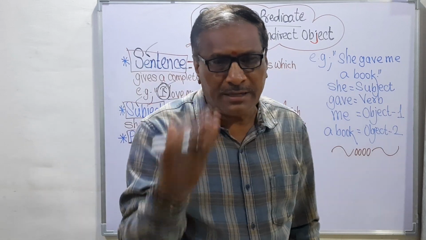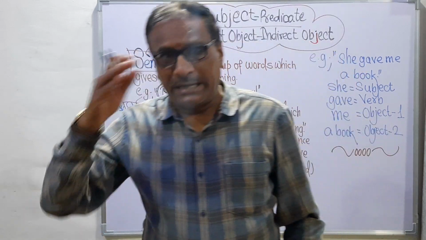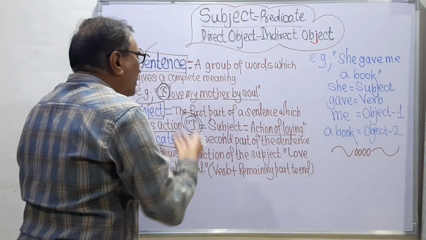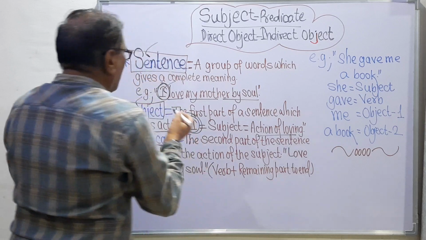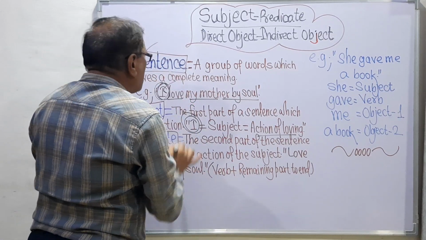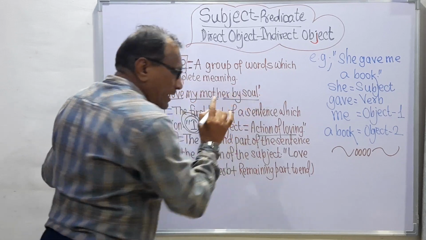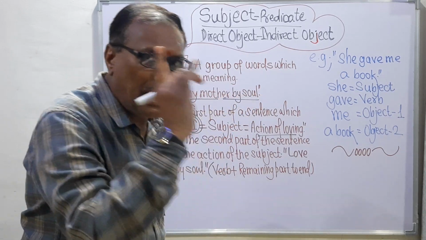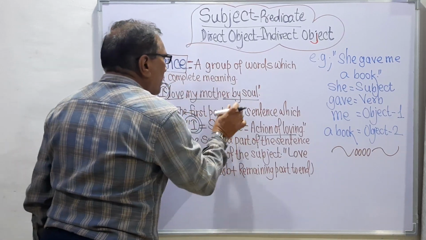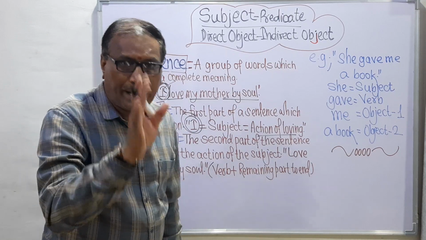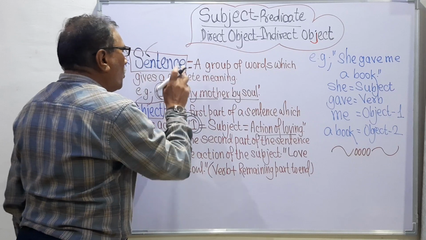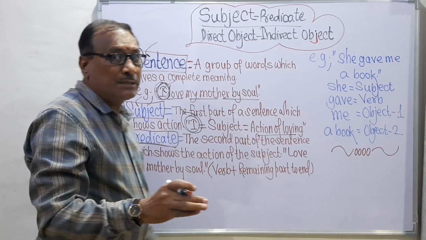Remember, the subject is I and the action is love my mother by soul, the action of the subject, and that's why here I will tell you that love my mother by soul is the predicate. So remember here, I is the subject and love my mother by soul is the predicate.